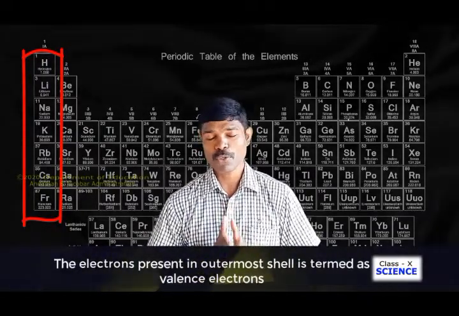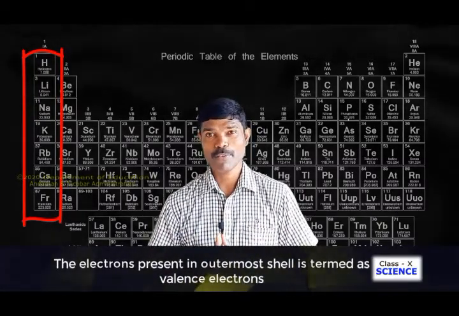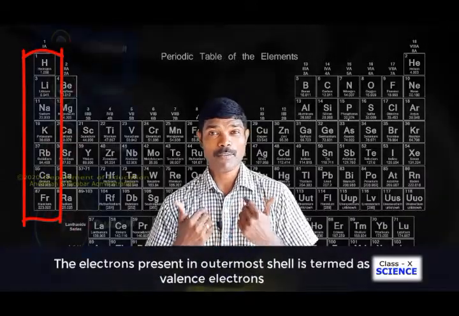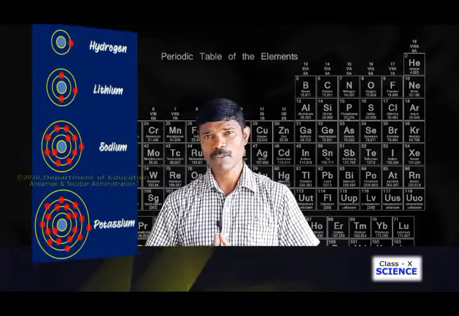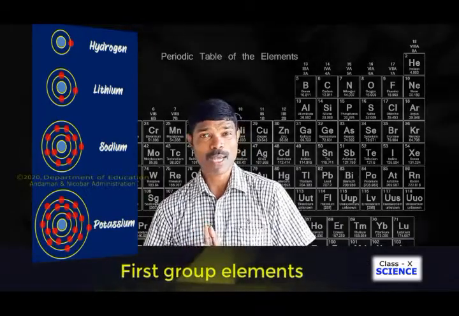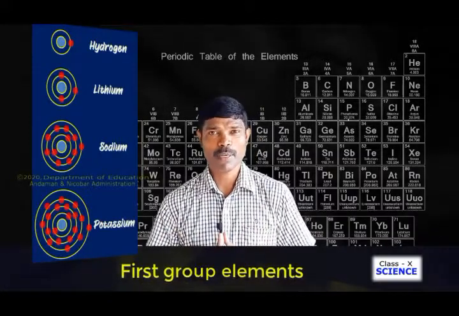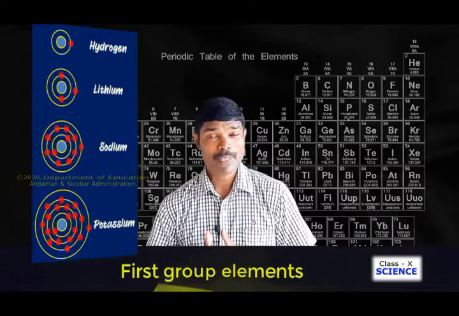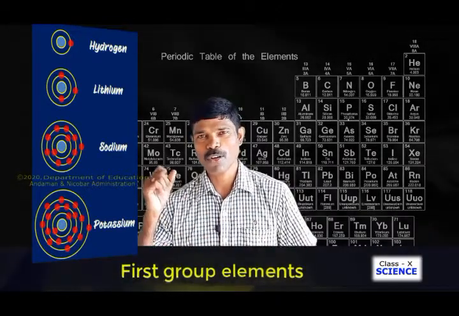Here the first group indicates the valence electron. We are very much familiar with the valence shell, right? So the electrons present in a valence shell are what we call valence electrons. If the valence electron is 1, those elements are put together in the first group. So from the group number we can easily find the valence electron. The elements in the first group will have valence electron 1.